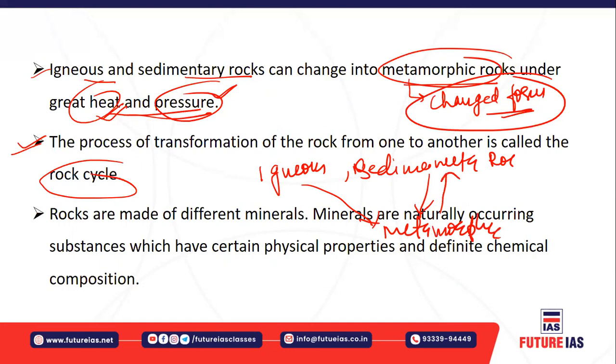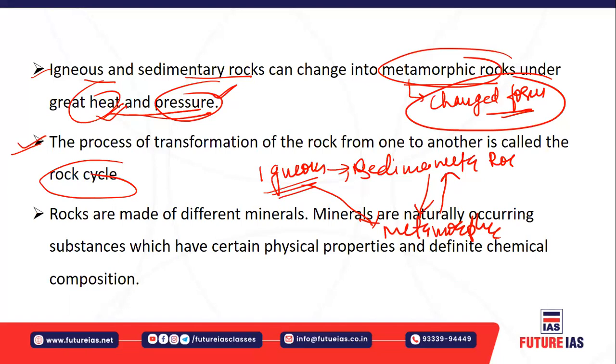Metamorphic rocks can also be converted into sedimentary rocks over a period of time. Igneous rock can also be converted into sedimentary rocks. Can sedimentary rock be converted into igneous rock? No, it cannot, because there is no way that sedimentary rocks can be melted, so that way is not possible. This relationship of transformation from one rock to another is depicted in the form of your rock cycle.